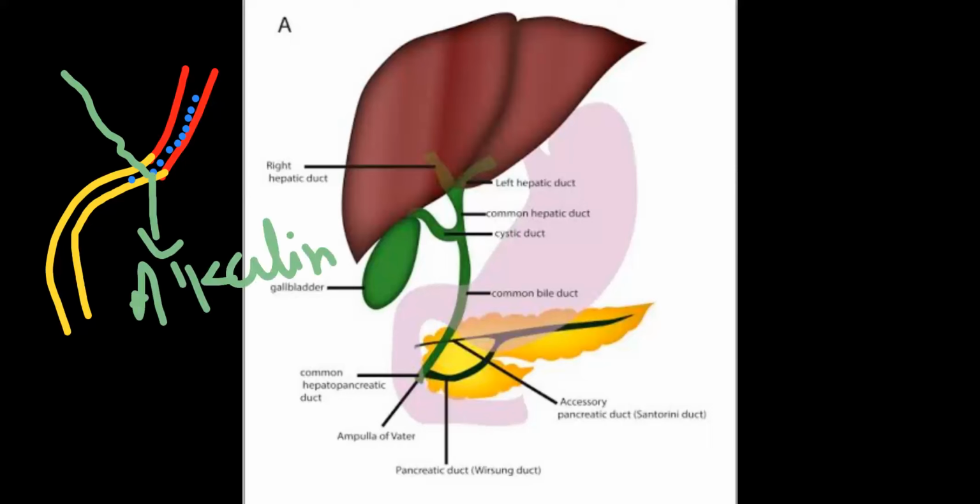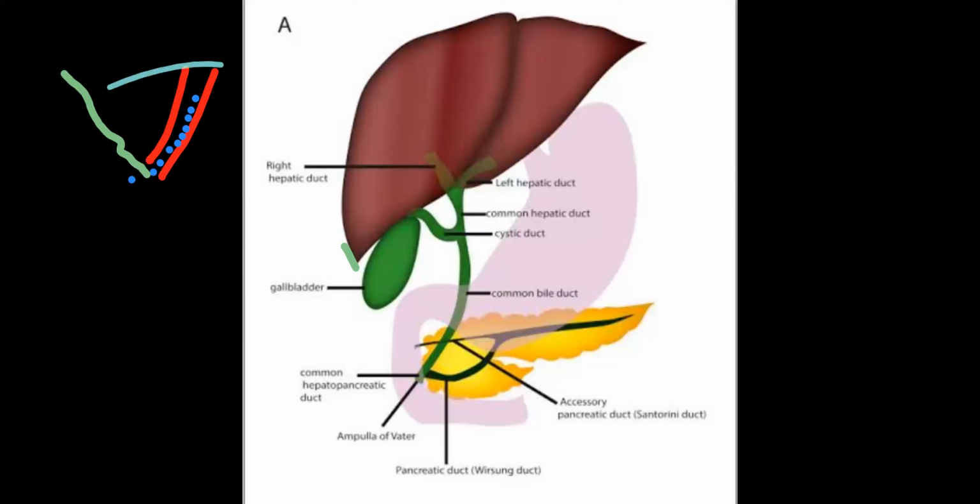Alkalinity. So when acidic food comes to the intestine, the bile juice provides alkalinity, and acid plus alkaline neutralizes the food, right? So acidic food will not damage the intestinal wall due to the presence of bile juice, which is secreted by the liver, right?